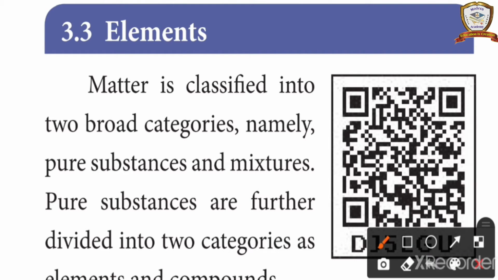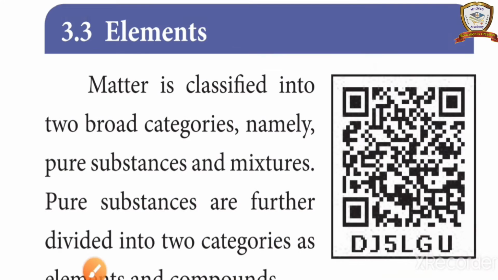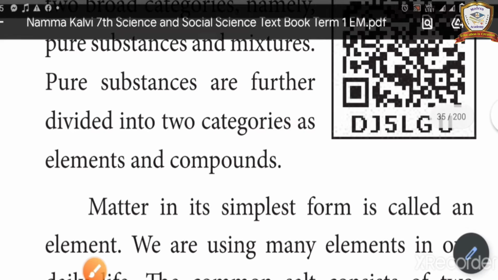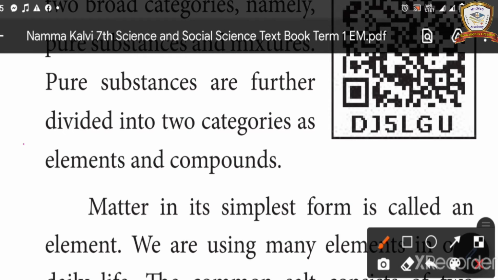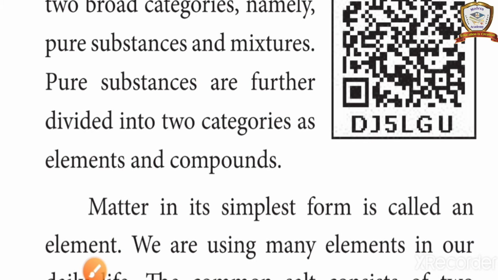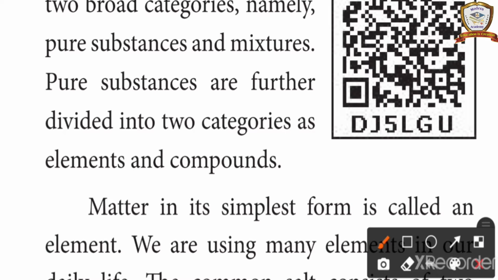Now time for book reading. Elements. Matter is classified into two broad categories, namely pure substance and mixture. Pure substances are further divided into two categories as elements and compounds. What are those? Elements and compounds. Matter in its simplest form is called an element. This is important.